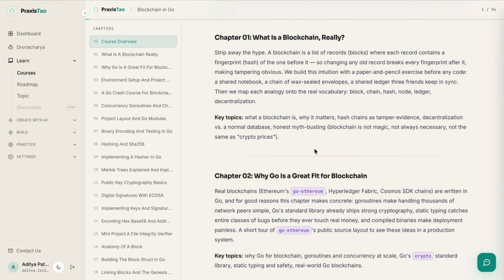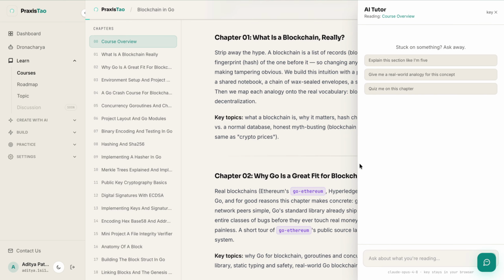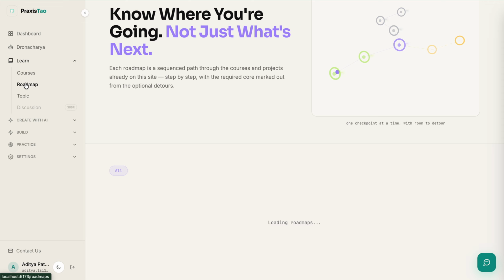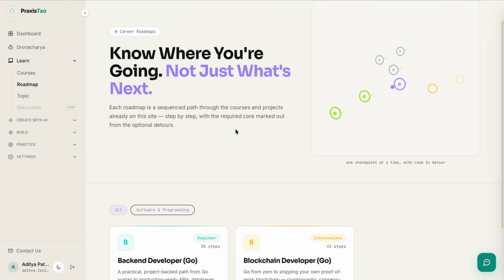Think of it this way: whatever we have shown here is a kind of support staff which helps you while you are learning. But Dronacharya is a teacher who teaches you. Now I will go to Dronacharya, but let me first show you roadmaps. We have also introduced roadmaps and topics.